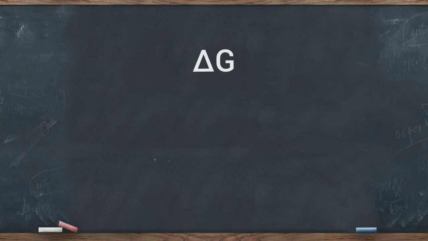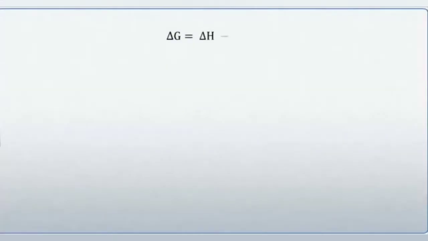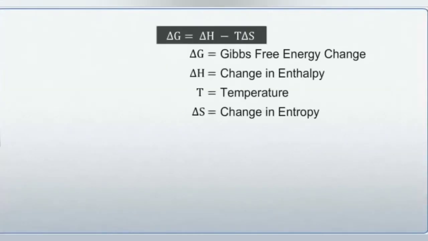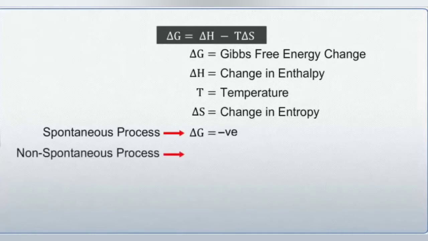Delta G for any process at a given temperature is given by the equation delta G = delta H - T delta S, where delta H is the enthalpy change, T is the absolute temperature, and delta S is the change in entropy during the reaction. For a spontaneous process, delta G is negative, while for a non-spontaneous process, the value of delta G is positive.